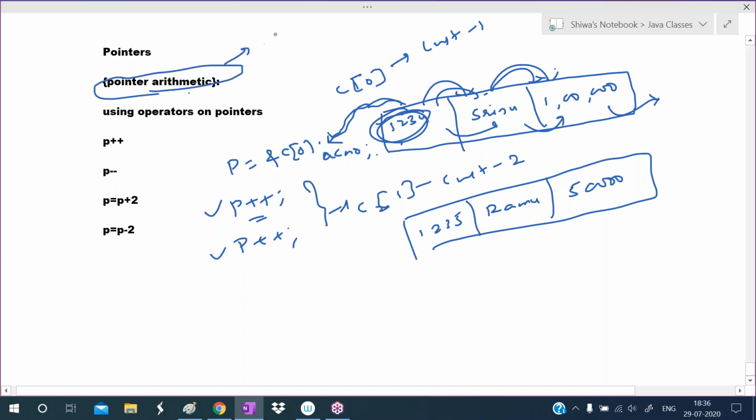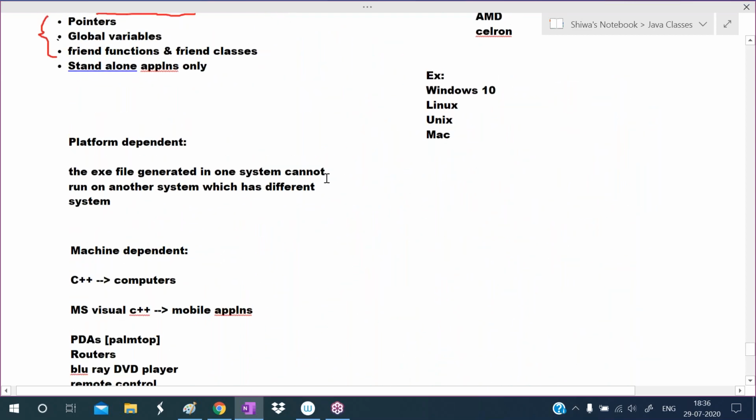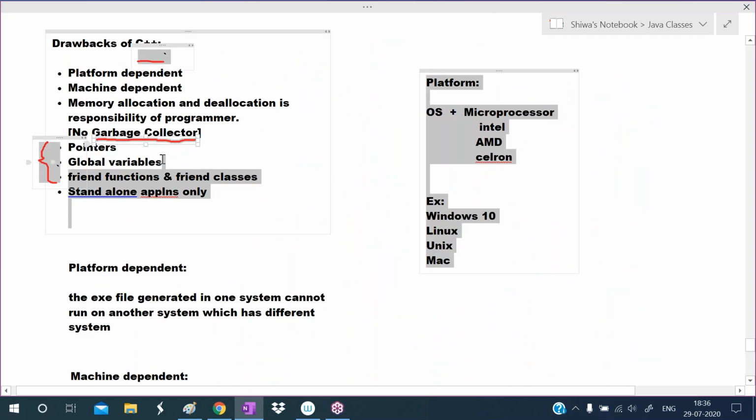Due to this pointer arithmetic, several security problems will occur. That's why in Java they removed the pointers concept. Java does not support pointers. This pointer arithmetic is very dangerous. This is a security problem oriented concept. And another concept is what? Global variables.